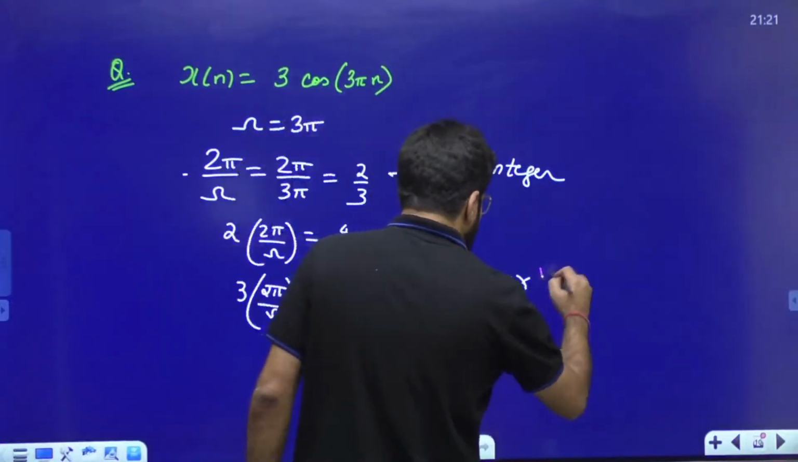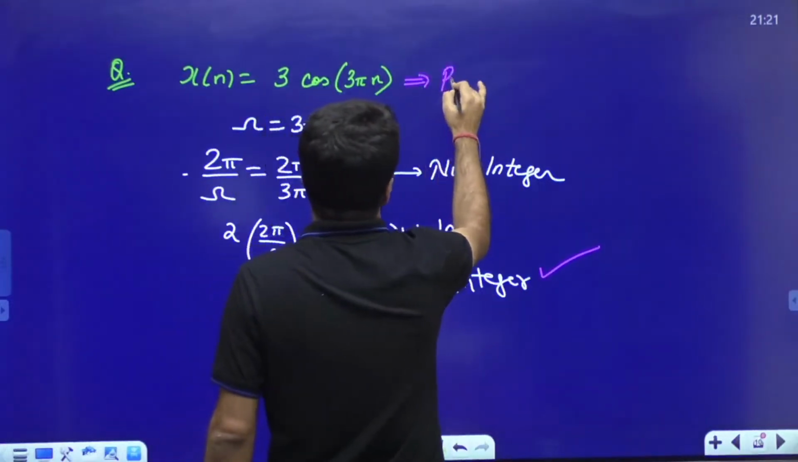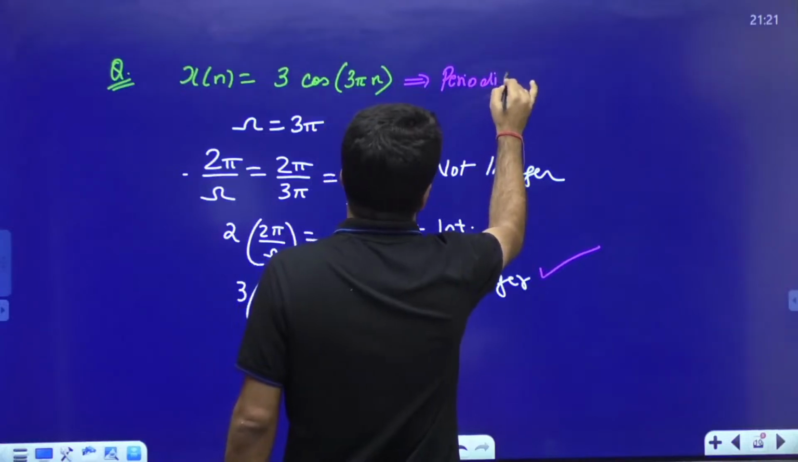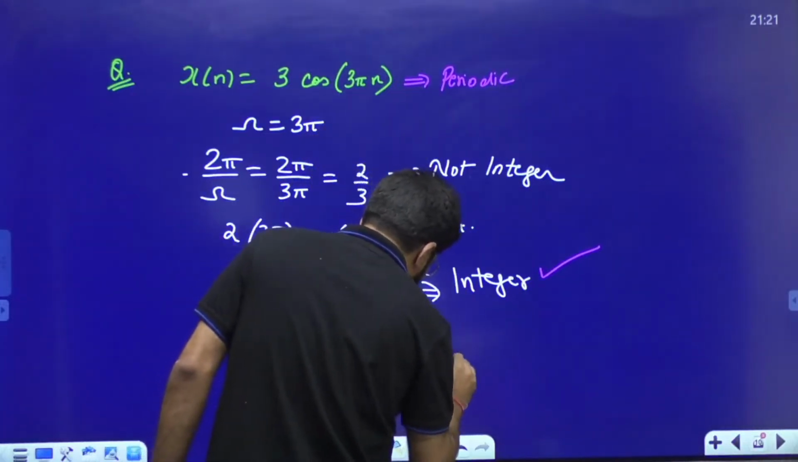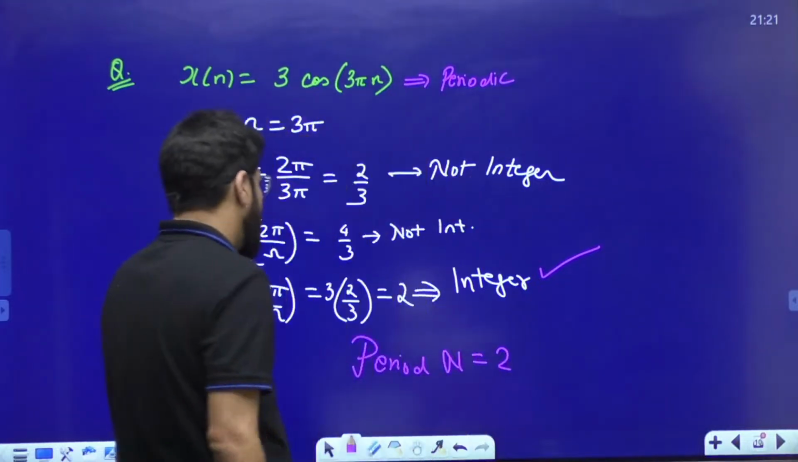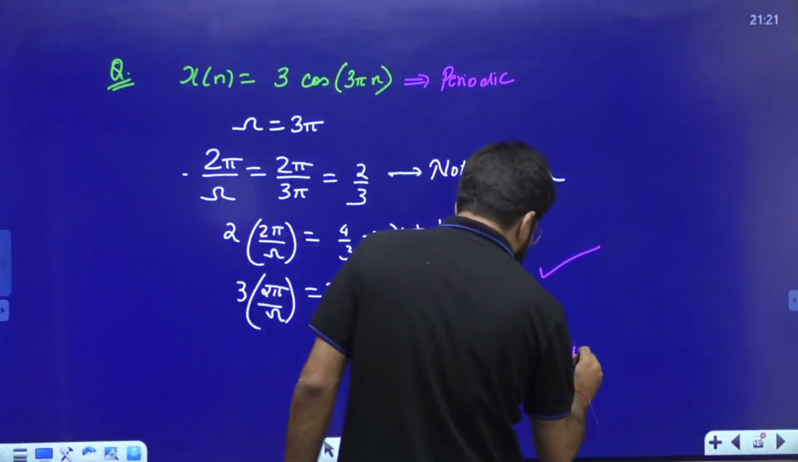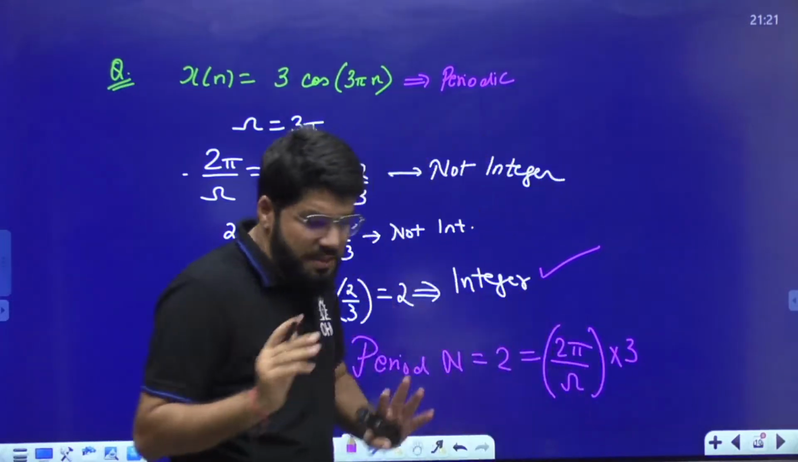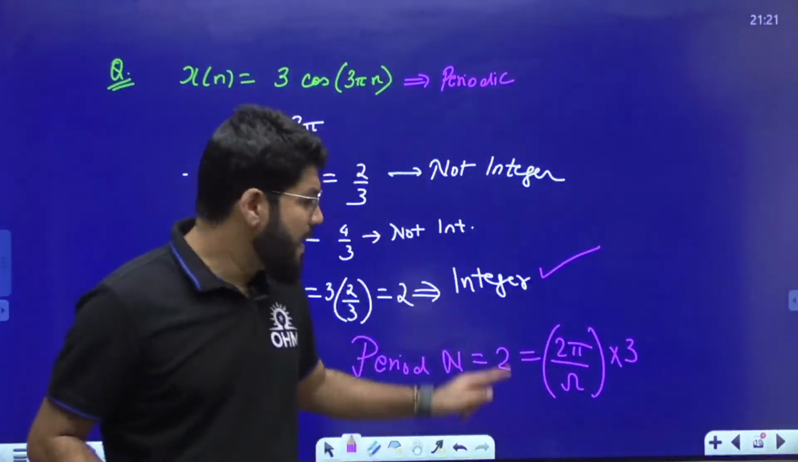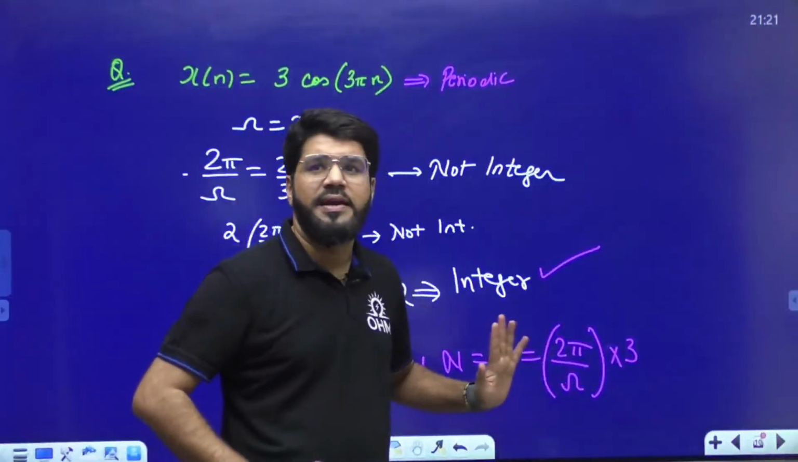Okay, this given signal is periodic. With what period? With the period n equal to 2, which has been obtained as 2 pi by omega into 3. Now, the simple logic is, when I multiply 2 pi by omega by 3, I get an integer.